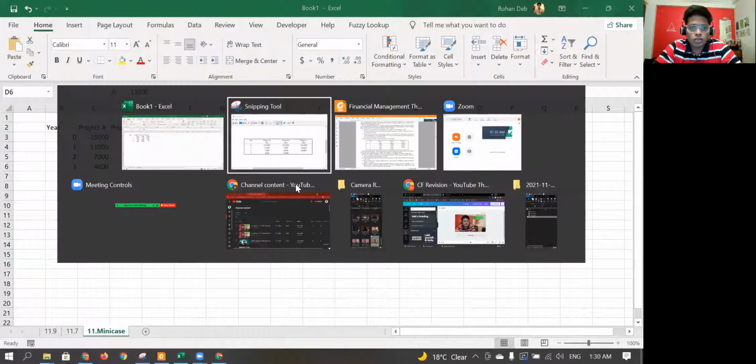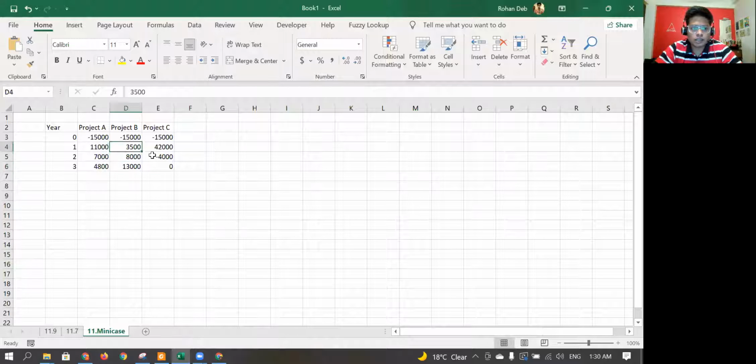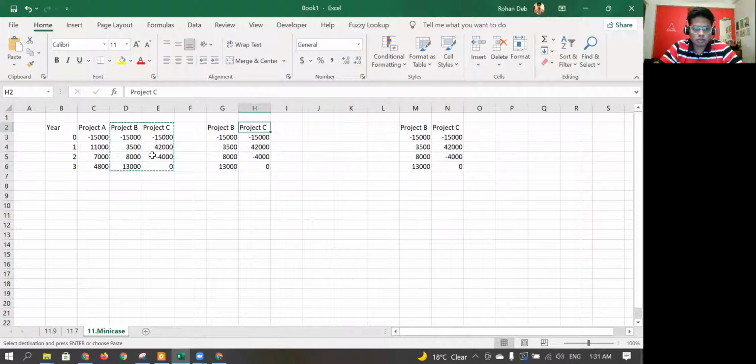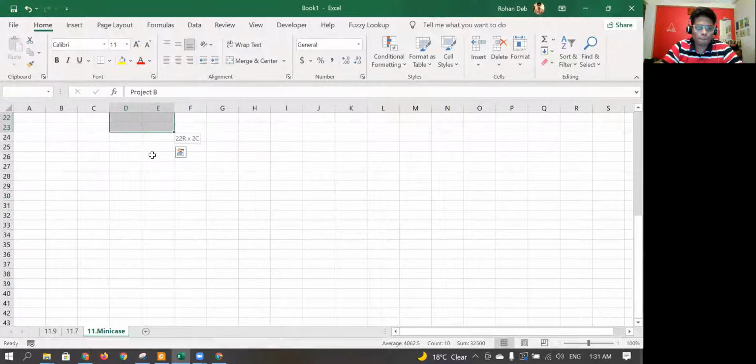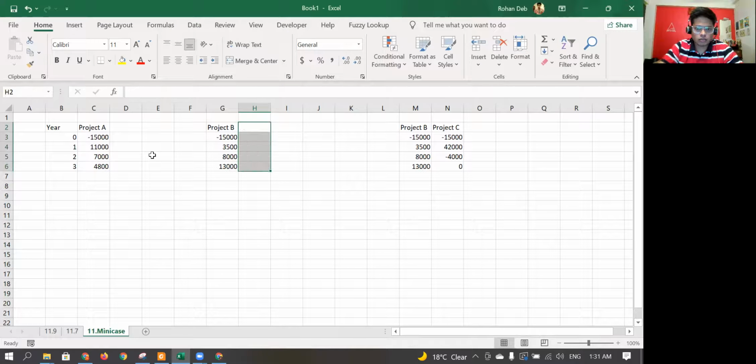The first thing I need to do is, Ravi Sharma believes that the cost of capital for the three projects is 12%. So firstly is the payback period and discounted payback period. For the payback period and discounted payback period, what I'll do is split this table into three parts. I'll delete these. I'm just trying to do it quickly to save time.